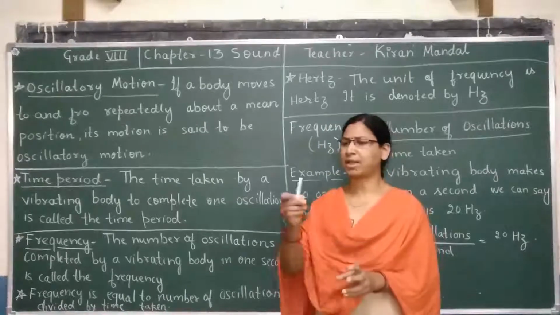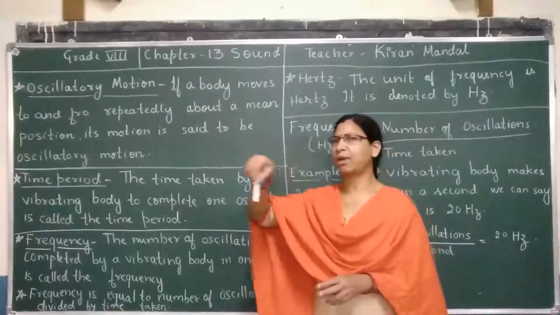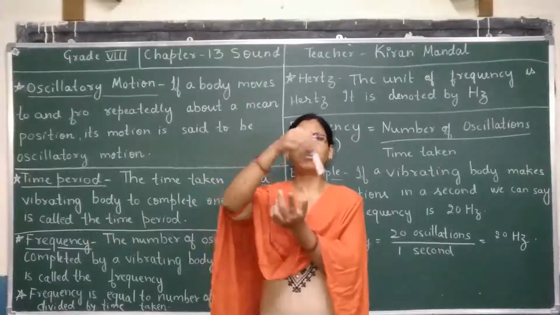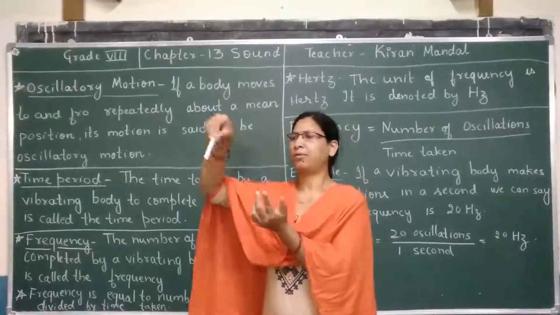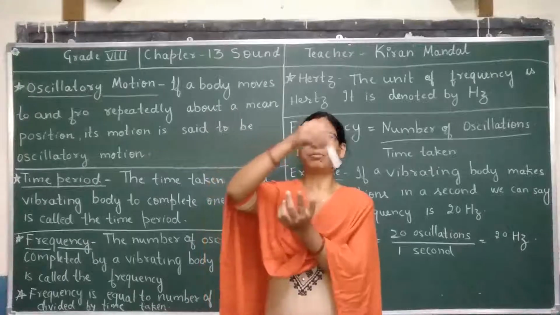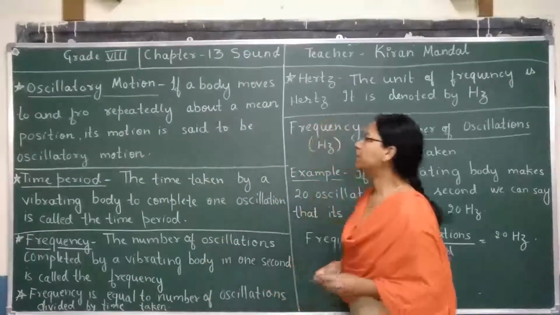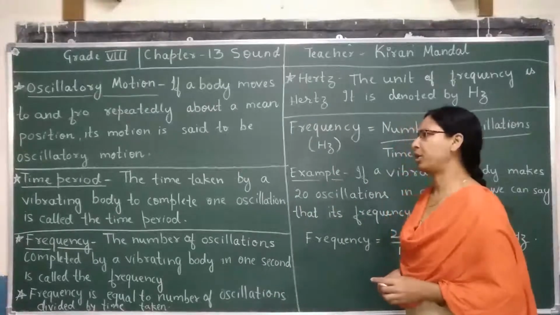If one body is there, it is moving to and fro from a single fixed position. From here, it is moving to and fro. Again, it is coming back. Again, moving and coming back. So it is said to be oscillatory motion.